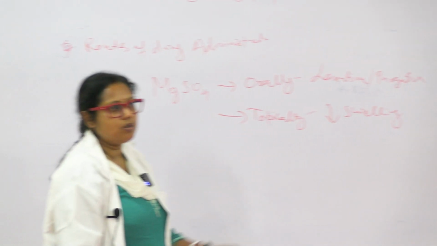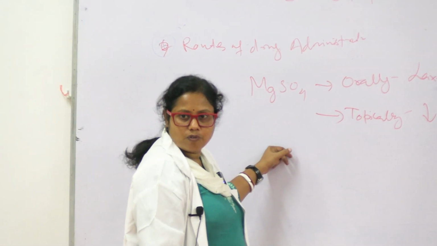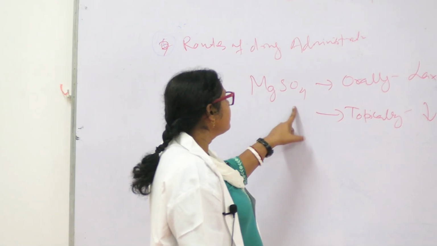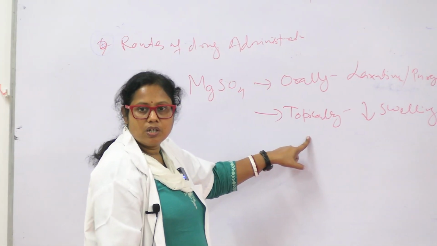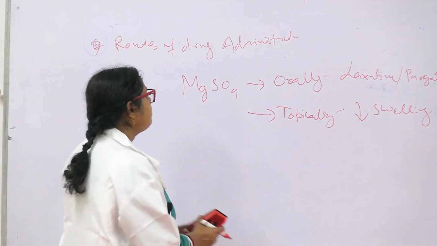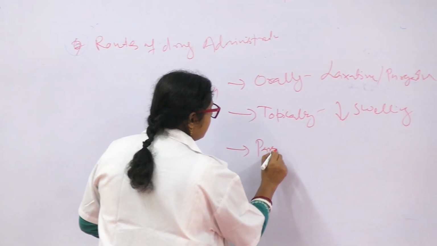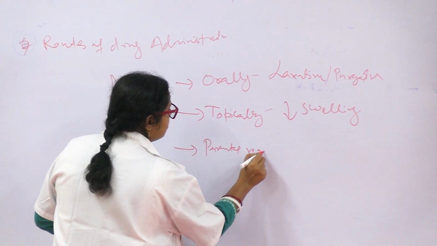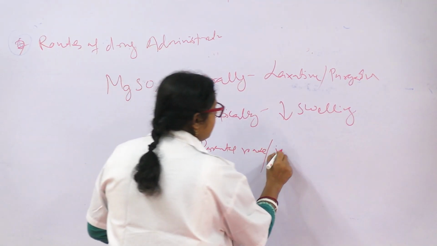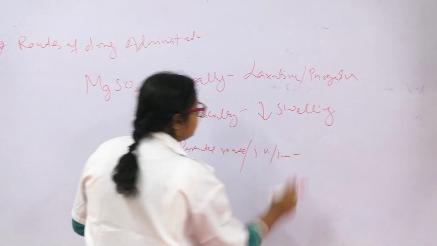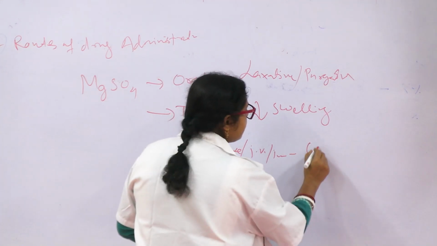If someone has bruising or pain, has fallen down, and you give magnesium sulfate in topical form, it will reduce the swelling. Then, if given by parenteral route, like IV or IM, it has CNS effects.